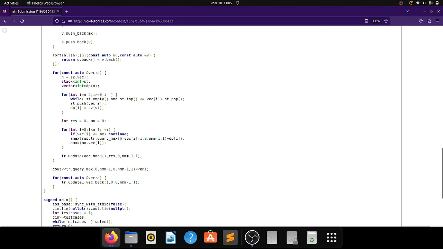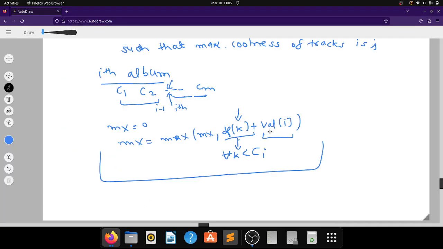I am taking from 0 to vector of i minus 1, the maximum from these dp states stored in my segment tree, plus dp of i. This value I can calculate from the segment tree.